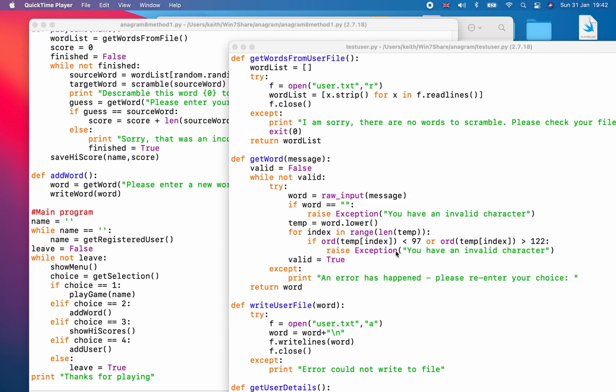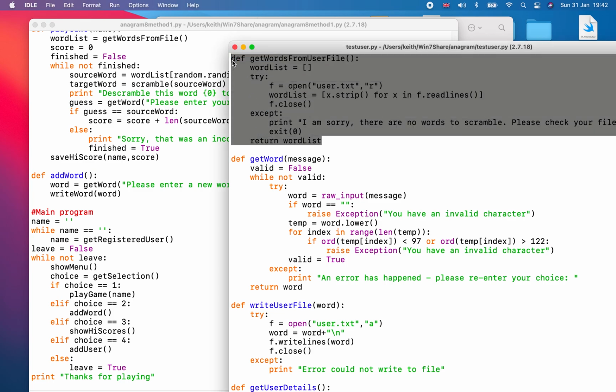Right, I'm going to move my coding from test user into my anagram program. But I have to be a little bit careful because I took some functions from the main program to try them out and they won't have changed. I will have also taken some functions that I did change, and if I did change them, I also changed the name of the function or procedure.